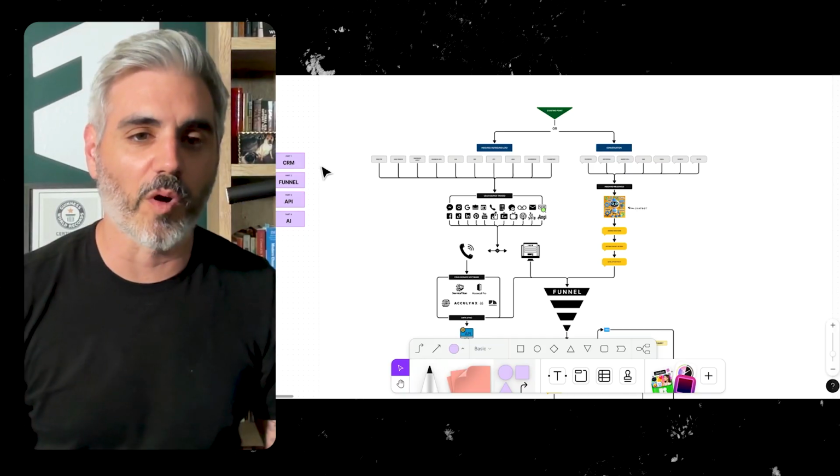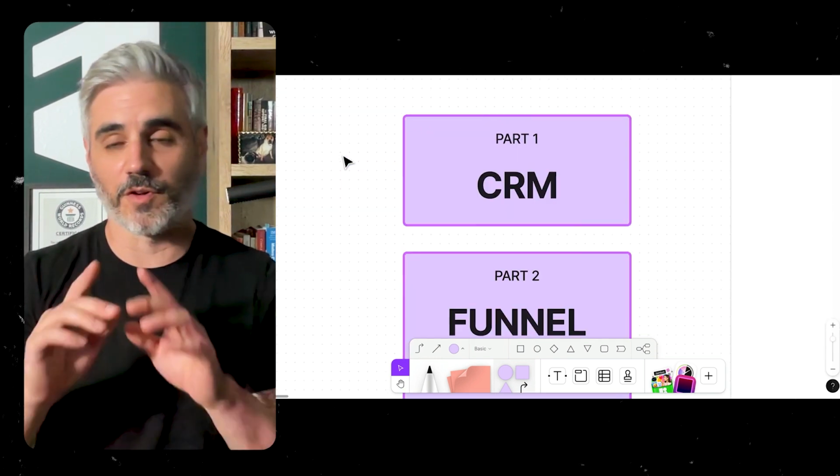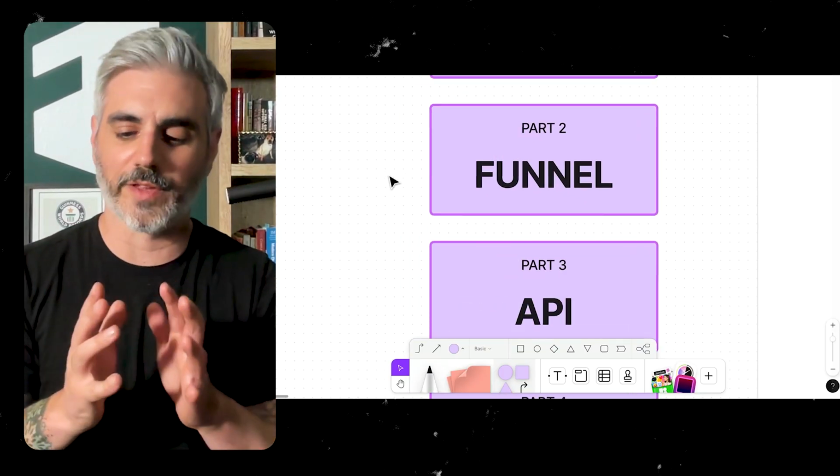Now, there's 4 different parts, and I'm going to show you right here. So the first one is your CRM. Housecall Pro, ServiceTitan, Jobber, JobNimbus, Job Progress, now Leap, all of the CRMs. Second part is the funnel. Funnel does all of the outbound marketing, lead nurturing, all of the basically outbound messages: email, text, voicemail drops. You know, you can add voice AI to that as well if you want, but that's beside the point. You have the funnel, which is the structure of the lead management system.